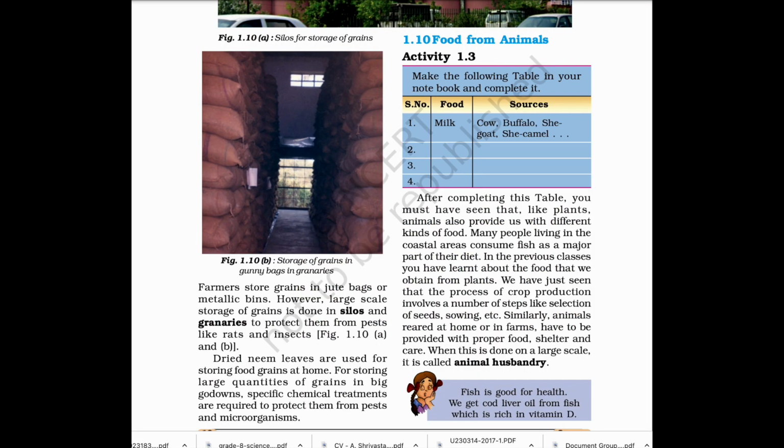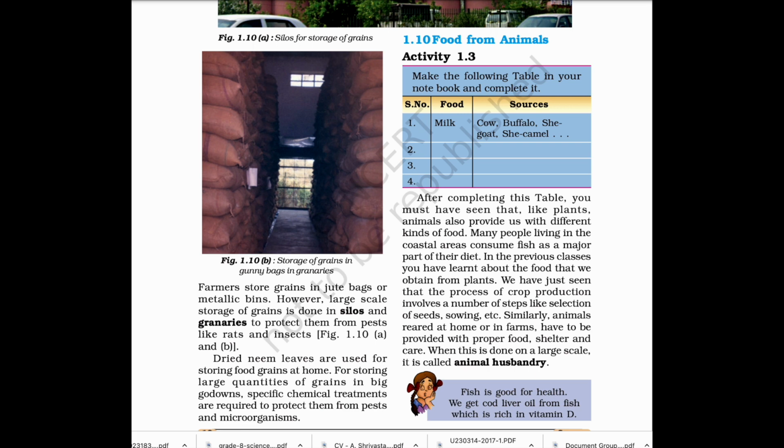Farmers store grains in jute bags or metallic bins. However, large scale storage of grains is done in silos and granaries to protect them from pests like rats and insects. Dried neem leaves are used for storing food grains at home. For storing large quantities of grains in big godowns, specific chemical treatments are required to protect them from pests and microorganisms.